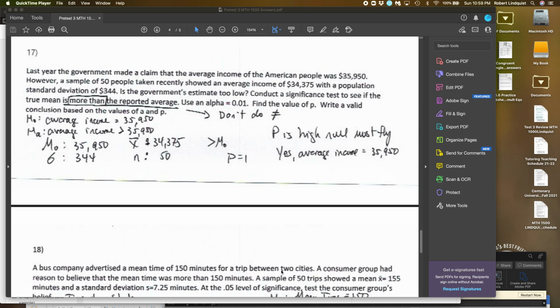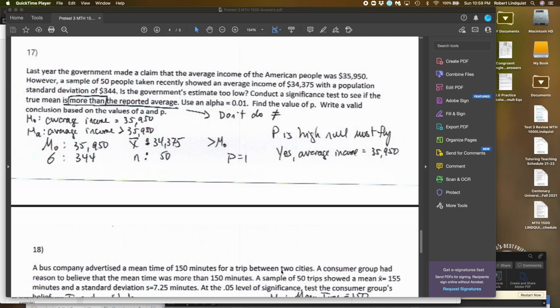Review material, and we start with last year. The government made a claim that the average income of American people was $35,950. However, a sample of 50 people taken recently showed the average income of $34,375 with a population standard deviation of 344. Is the government's estimate too low?